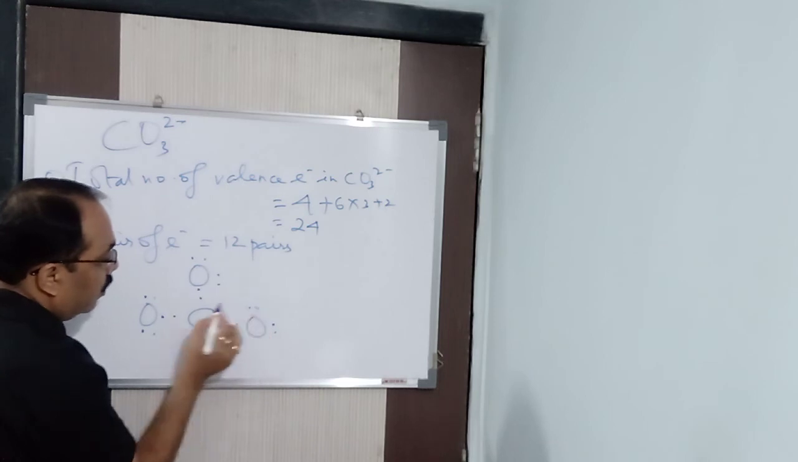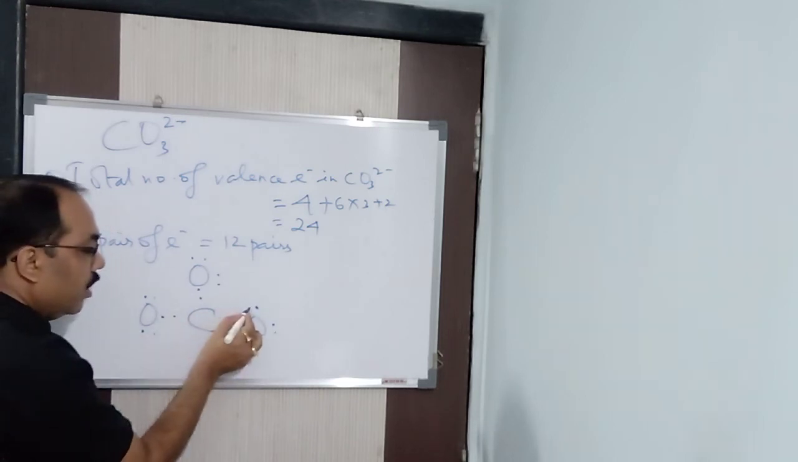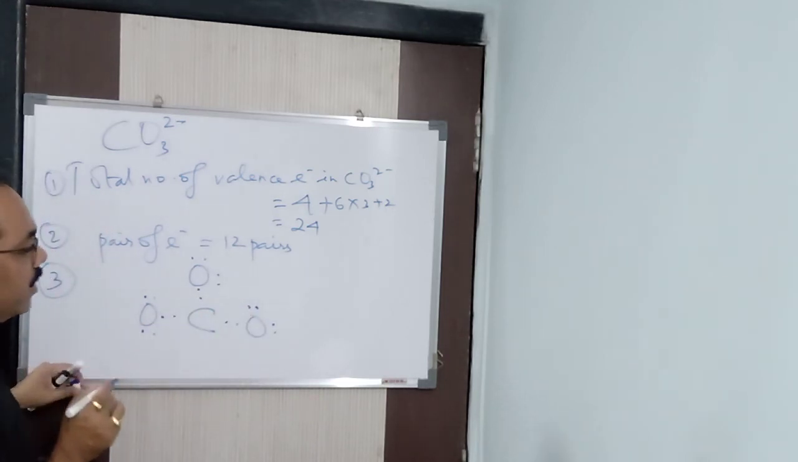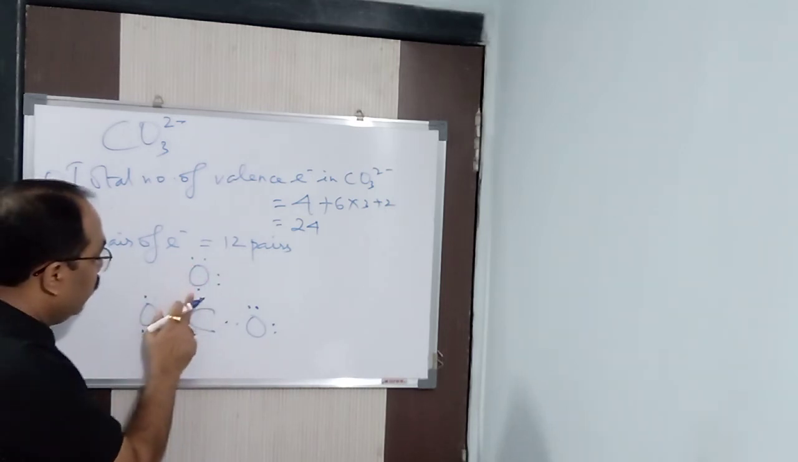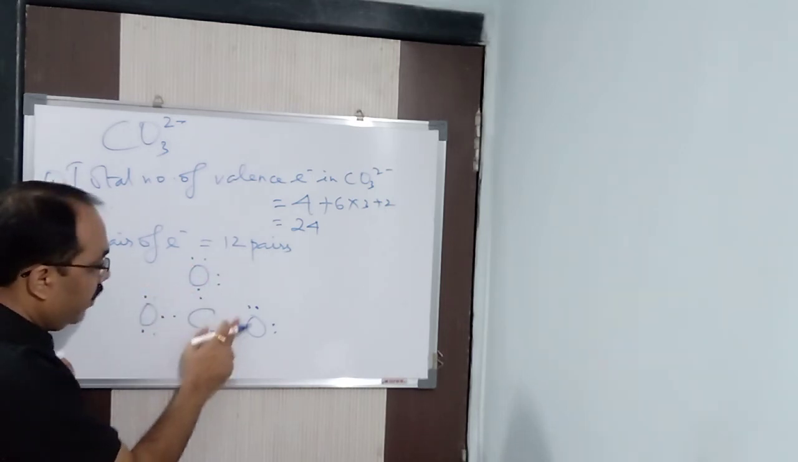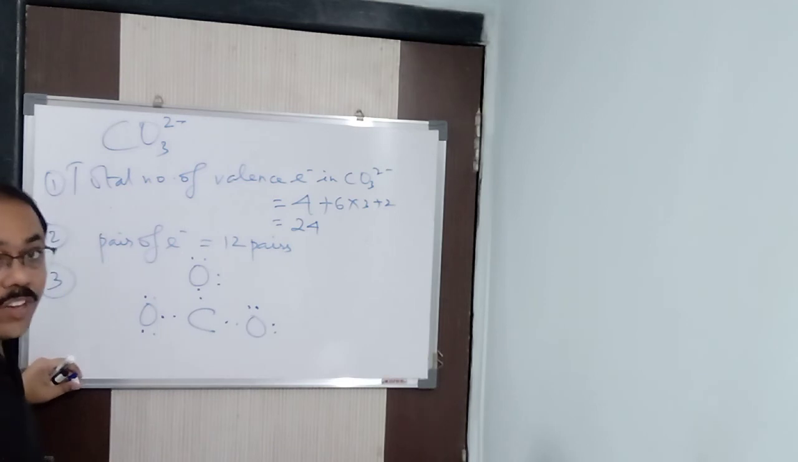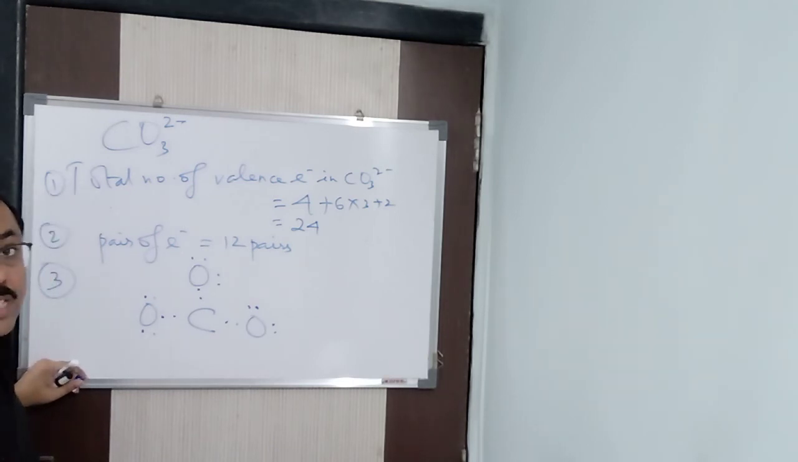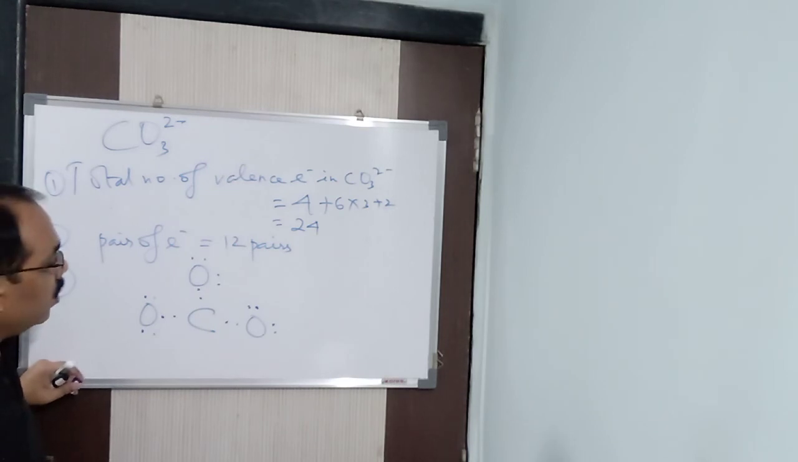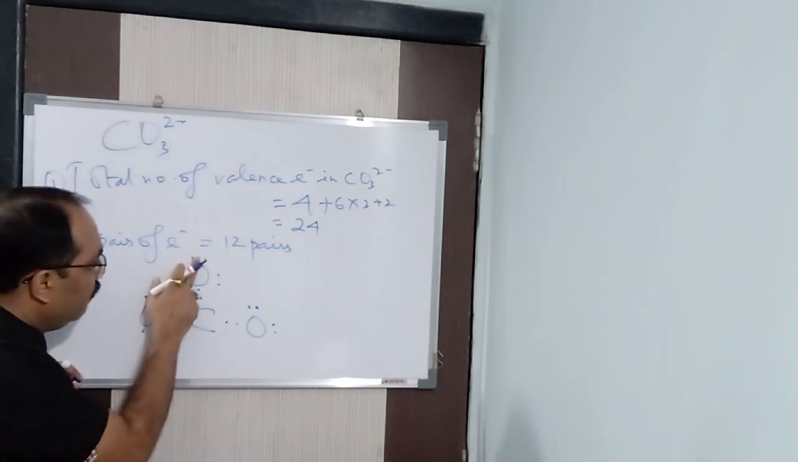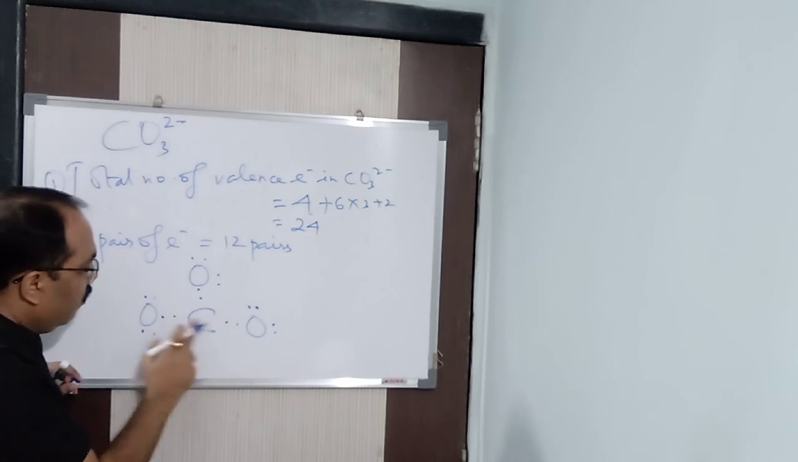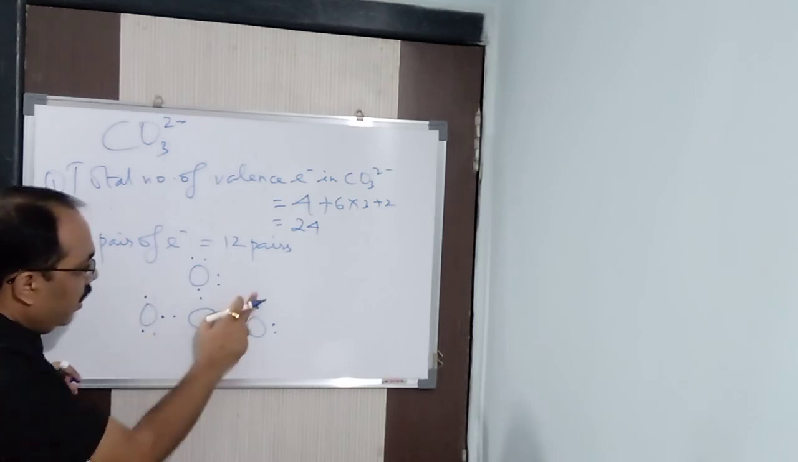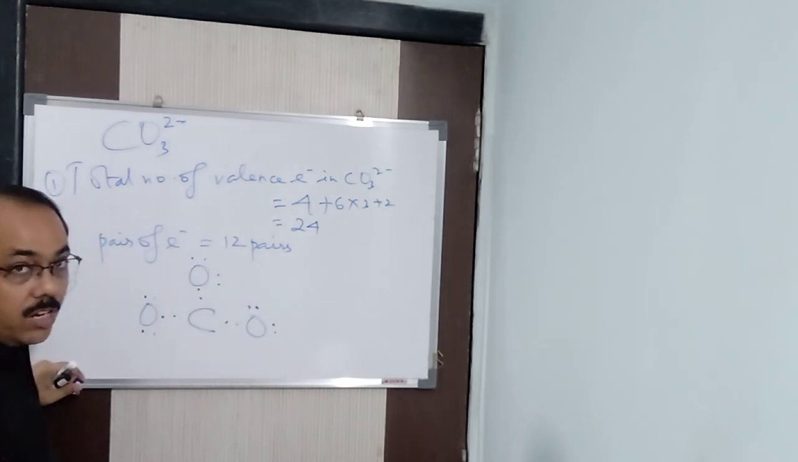Now see what is happening. How many pairs did we get? 1, 2, 3, 4, 5, 6, 7, 8, 9 pairs. 3 more pairs I have to arrange, but without violating the octet rule, so that the total is 12 pairs. How many pairs did I get? 1 pair, 2 pair, 3, 4, 5, 6, 7, 8, 9 pairs. 3 more pairs without violating the octet rule.